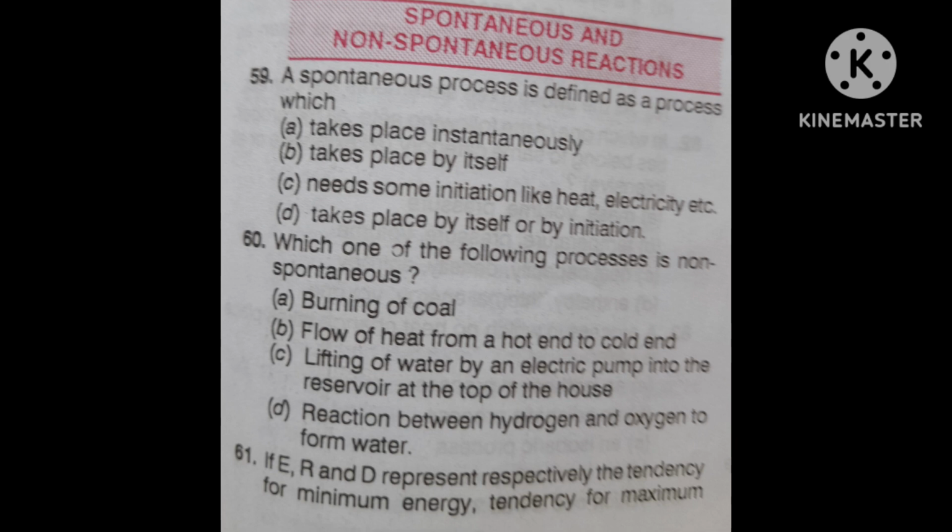Second, delta S is equal to Q reversible upon T. Third option, delta S is equal to delta V upon T. Fourth option, delta S is equal to delta E upon T. You can answer this within 5 seconds if you remember the expression. Just think, after that I will tell the answer and explanation.